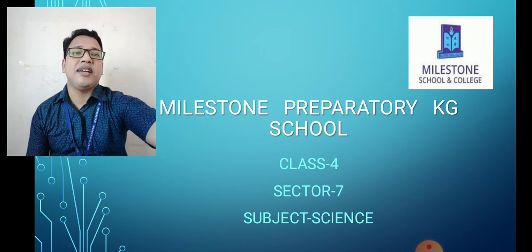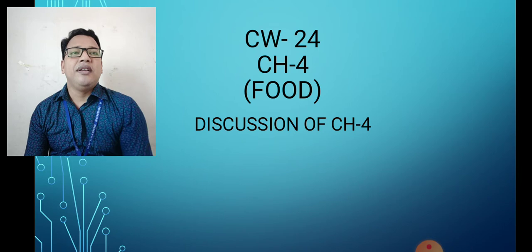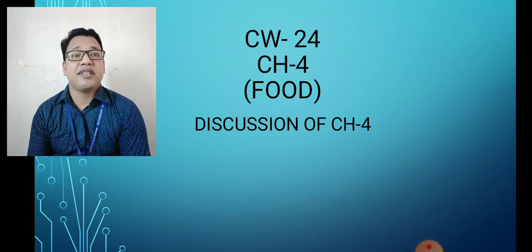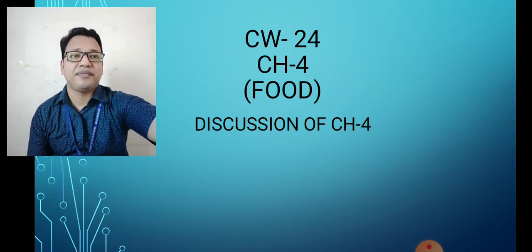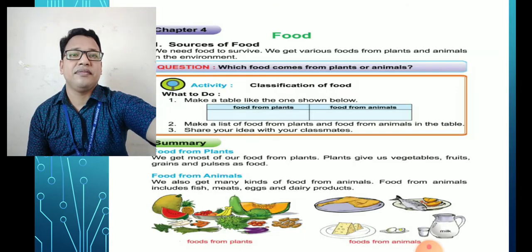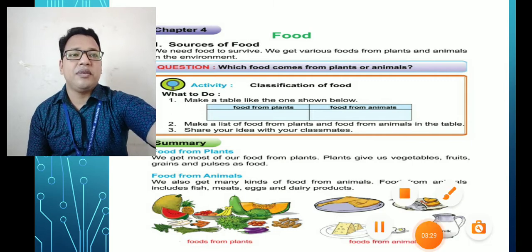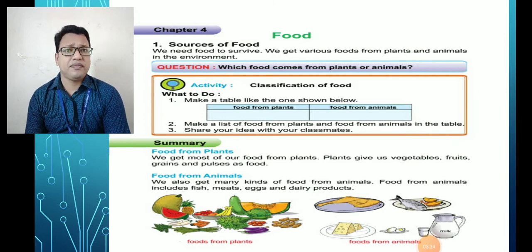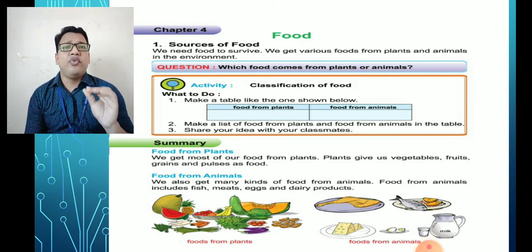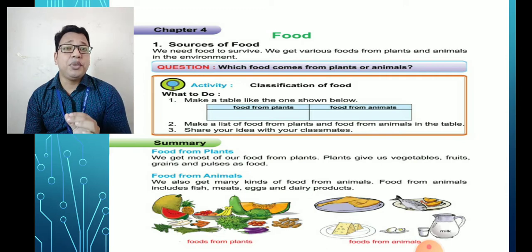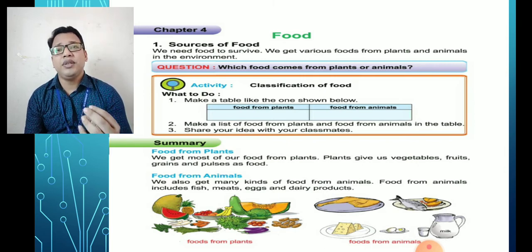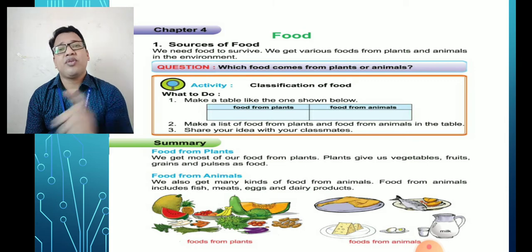Okay, we will discuss today chapter 4, food, and today's classwork number is 24. Discussion of chapter 4. So, what is food? First, my question is, what is food? So food is a thing that we eat to get energy to survive. So food's definition: the thing we eat to get energy and survive is called food.